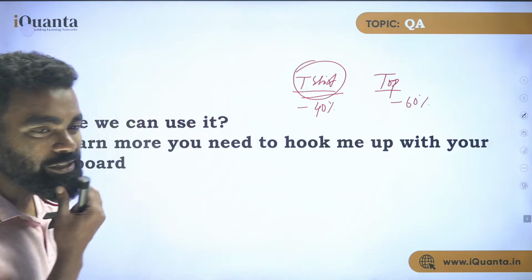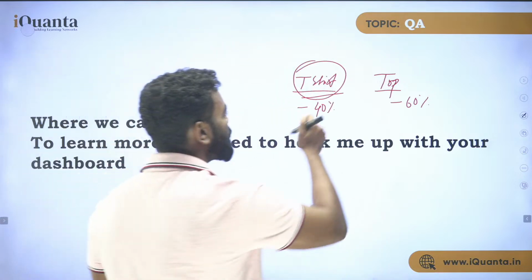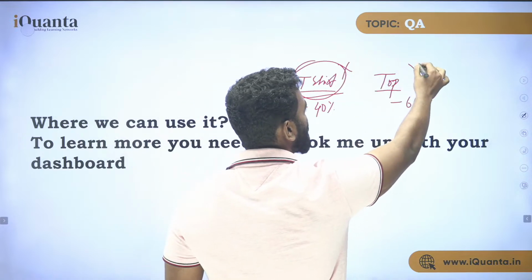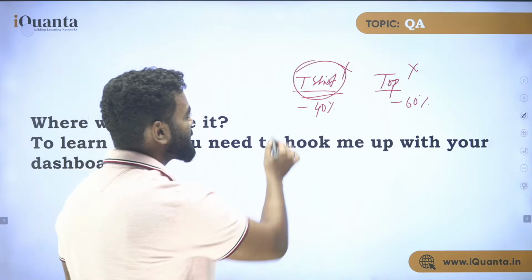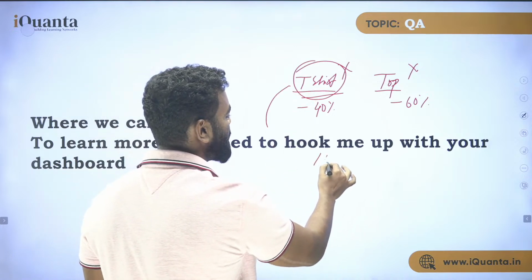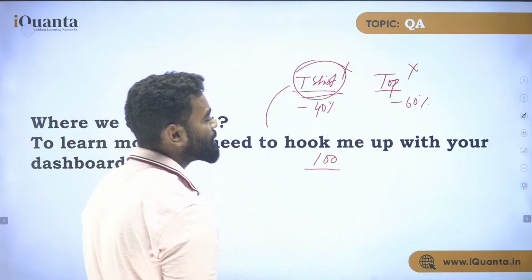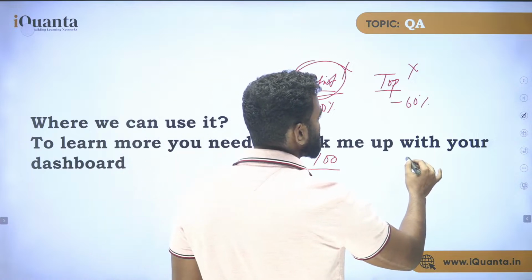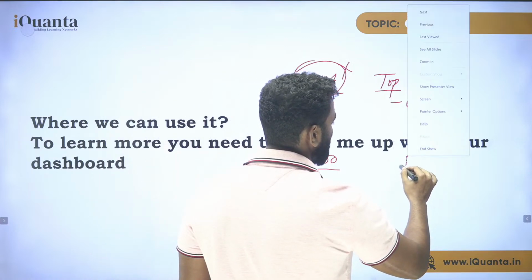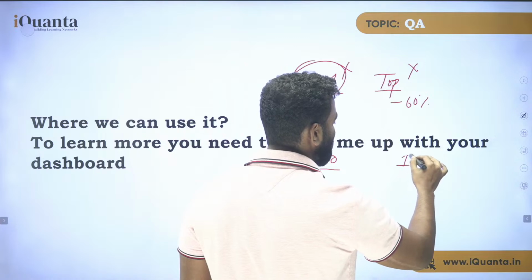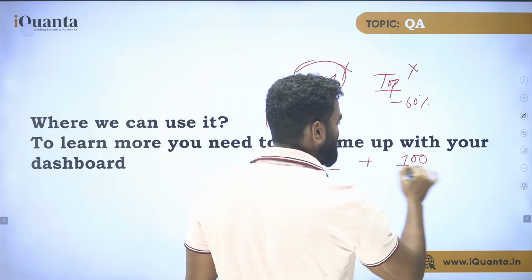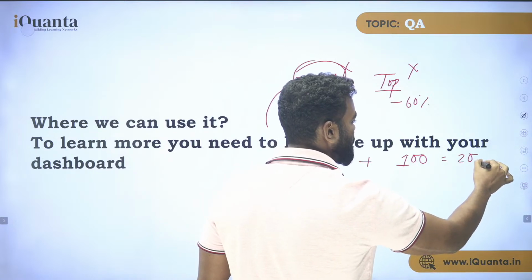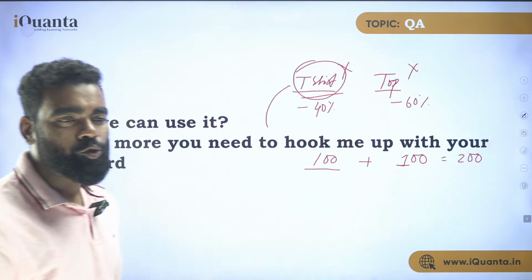Why is the answer not possible? Think about it. First, you don't know the price of the t-shirt and the top. So I'm just giving you two examples. Let's say the price of the t-shirt is 100 bucks. The price of the top, let's say, is also 100 bucks. So the total price is how much? 100 plus 100 is 200. Fair enough? So the total price is 200.